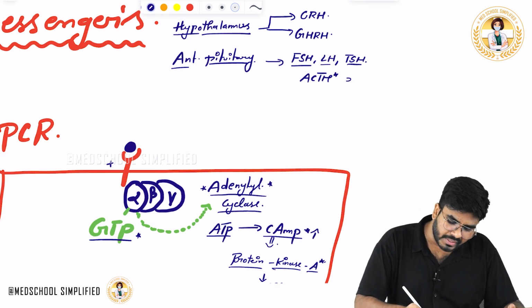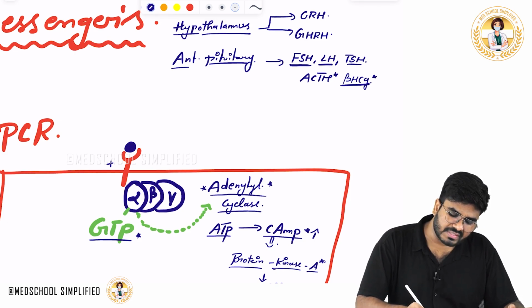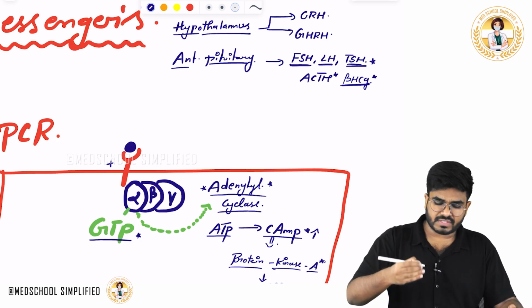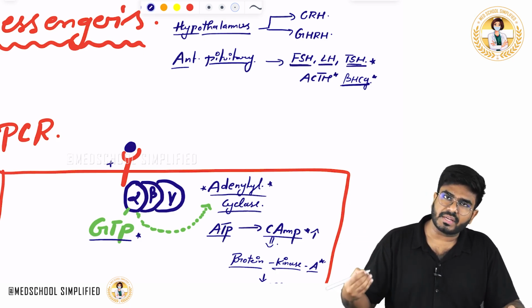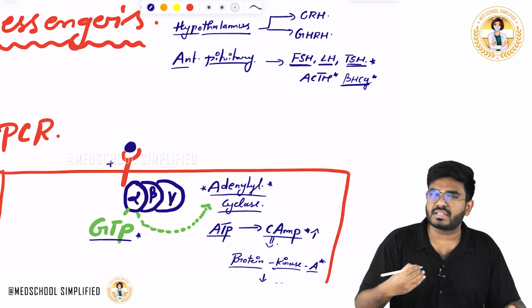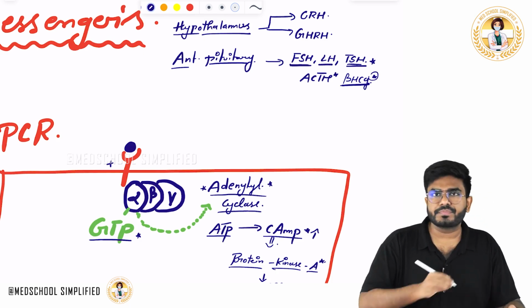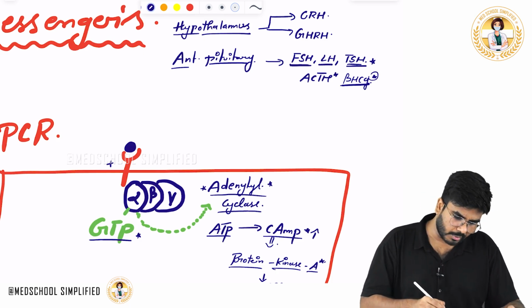Why I am putting beta HCG here is because the alpha subunit of beta HCG and FSH, LH, TSH is similar. They are like similar hormones. So that's why I am including it here, but it's not an anterior pituitary hormone.